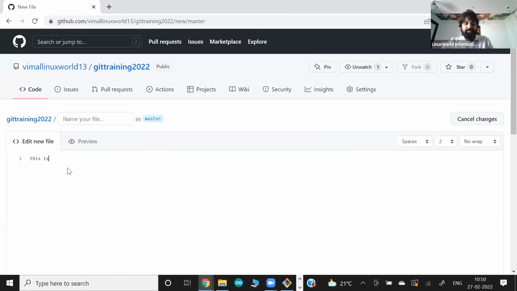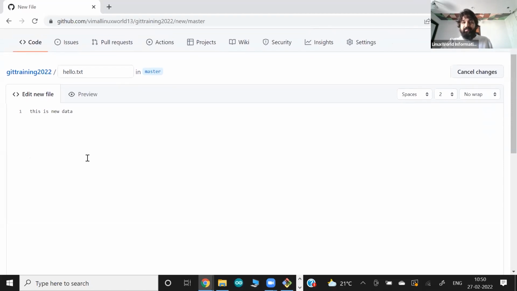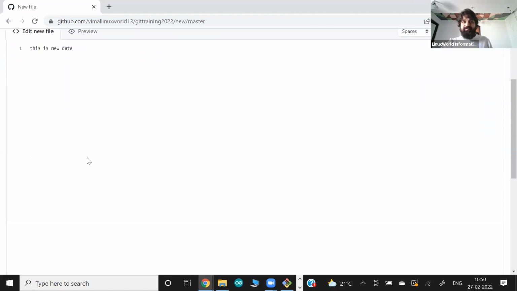Let's say this is new data. You can give a file name, let's say hello.txt. Right now they're creating everything in the master branch because we have no other branch in this repository. And same syntax: when you create any file, you have to save it, go to the staging area, and then commit it.